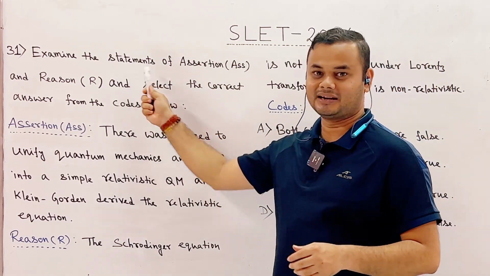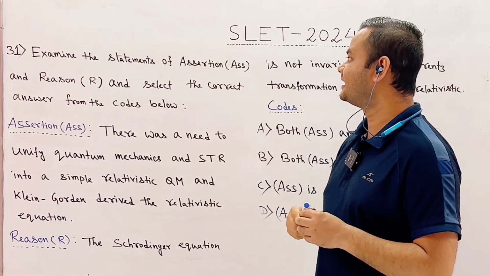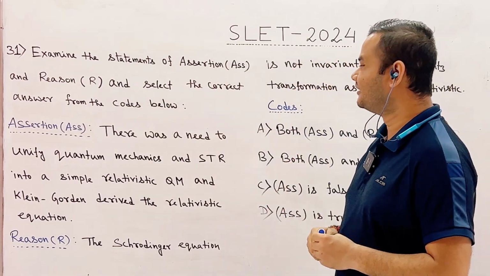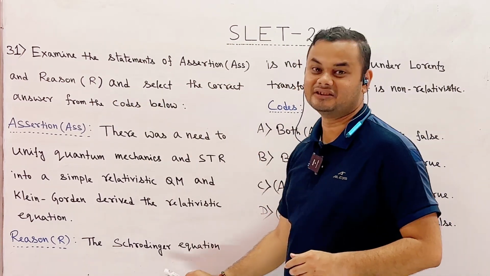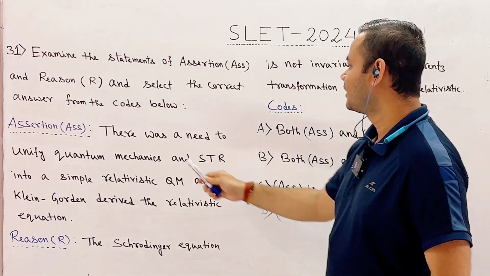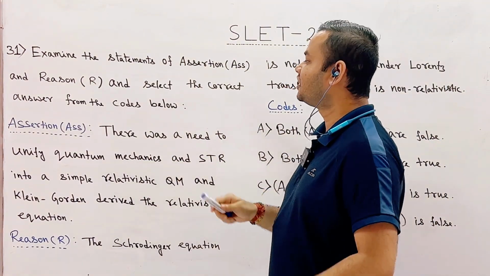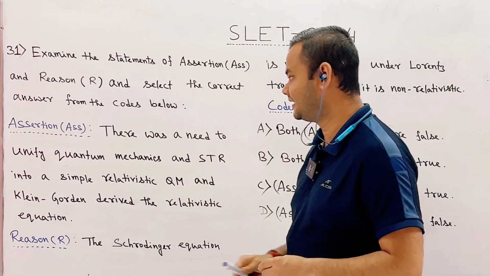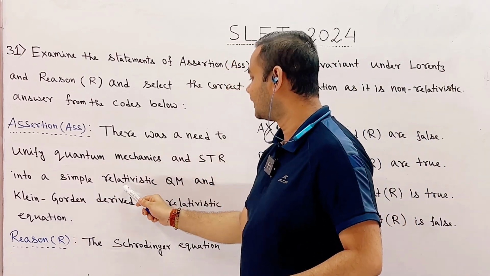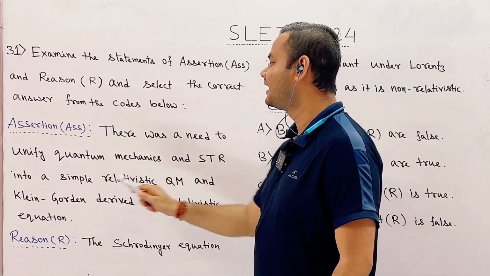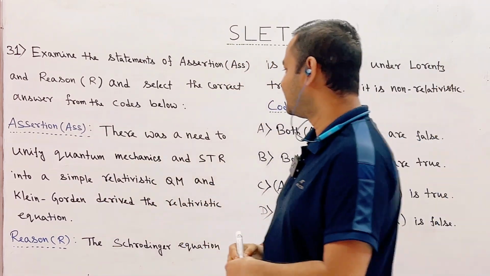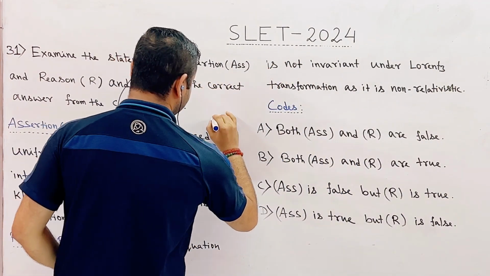Problem number 31. This problem number 31 is also assertion reason type problem. First, let me read the assertion and reason statements. Assertion: there was a need to unify quantum mechanics and special theory of relativity into a simple relativistic quantum mechanics, and Klein-Gordon derived the relativistic equation. This is true statement.